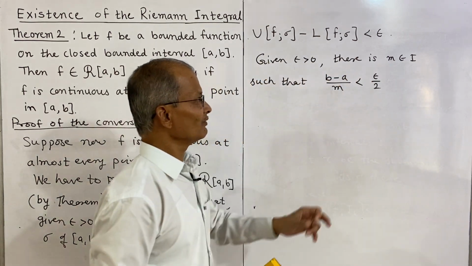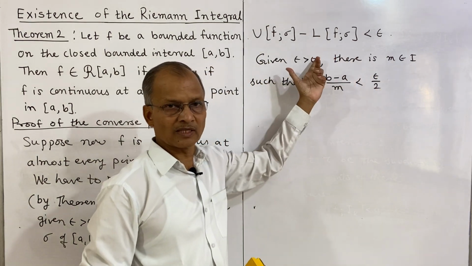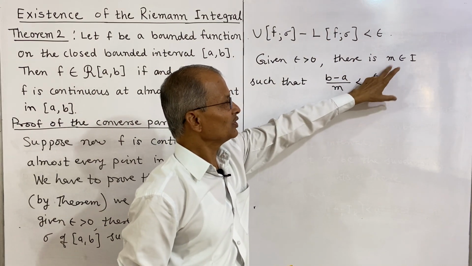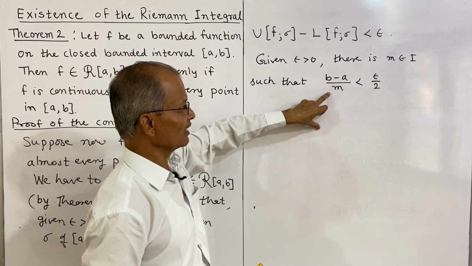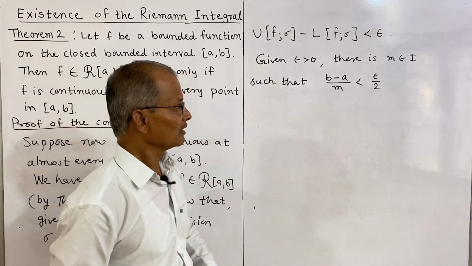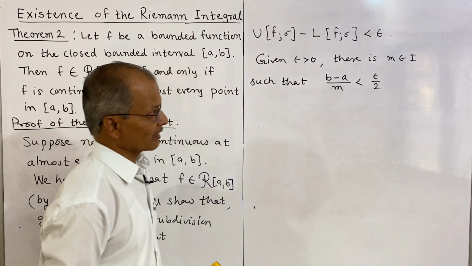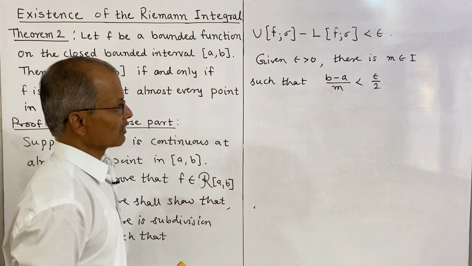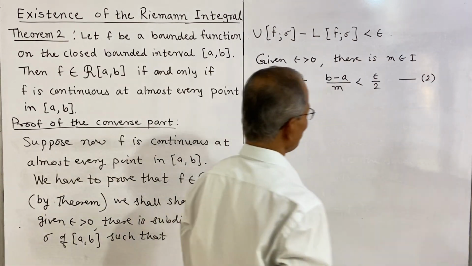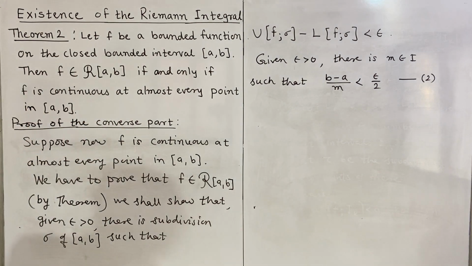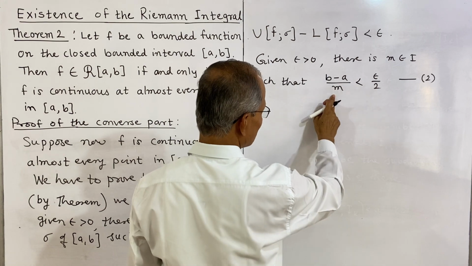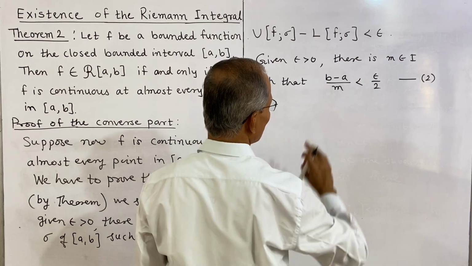Epsilon is given, we have to select m sufficiently large such that b minus a divided by m becomes less than epsilon by 2. That can be selected depending on epsilon. We shall assume this relation as 2: b minus a divided by m is less than epsilon by 2.